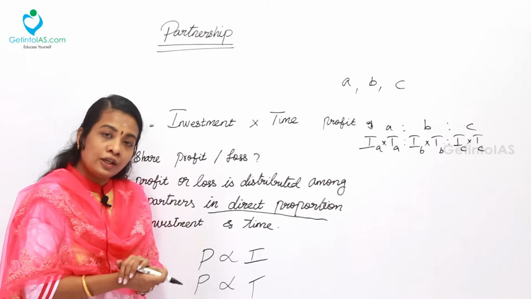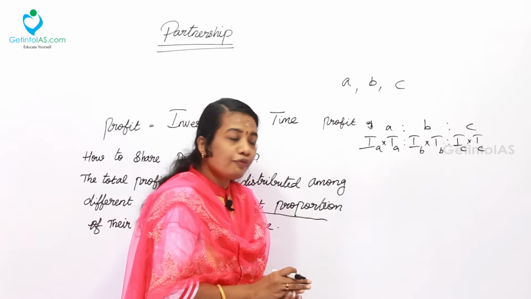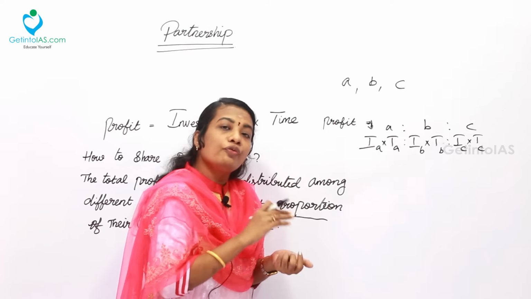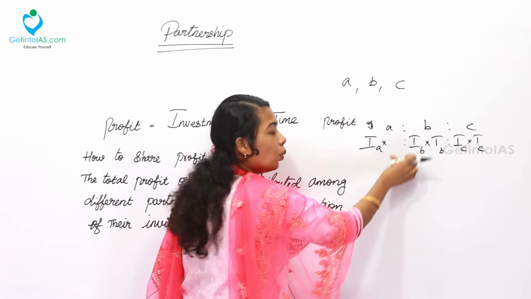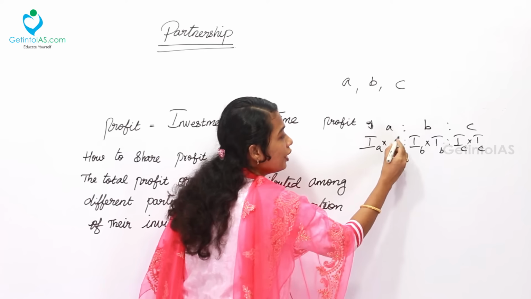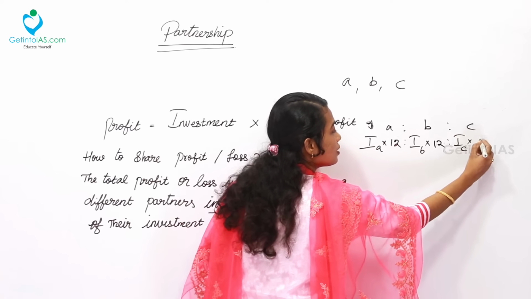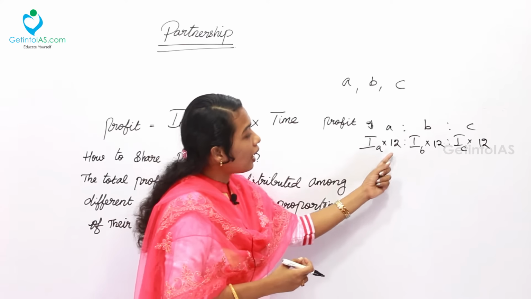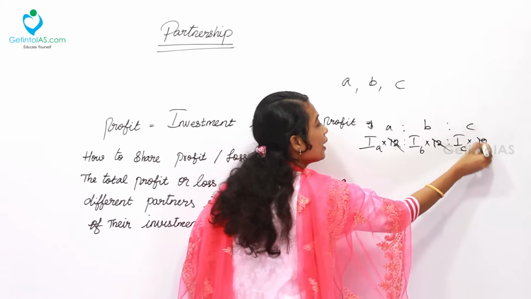What will you do in case of same time invested by all the three? For example, all three partners have invested the amount for the entire year. So you will consider the year as 1 year or 12 months. So time will be equal to 12 here, here also 12, here also 12. I have taken this in months. However, if you take it in years, 1 will be there, and everything will be cancelled.